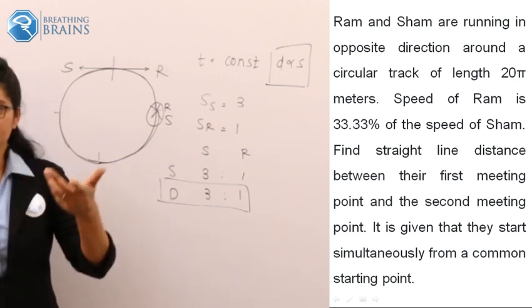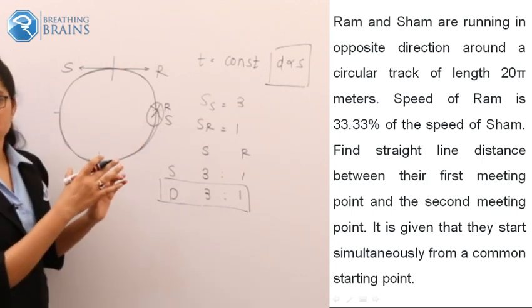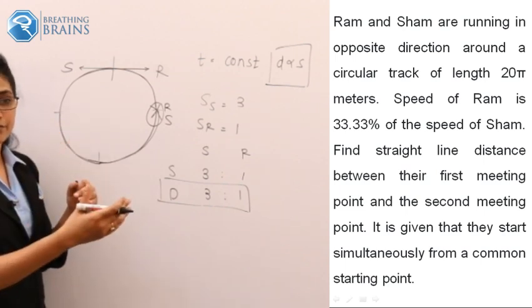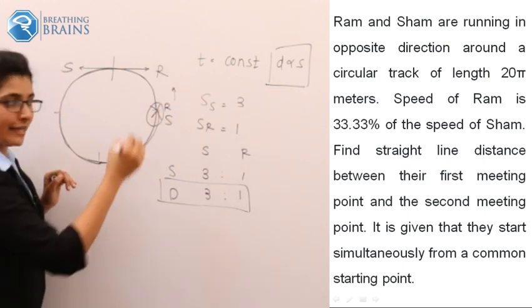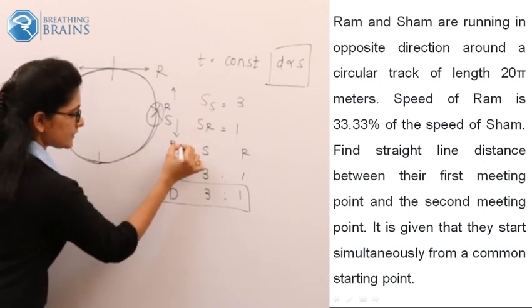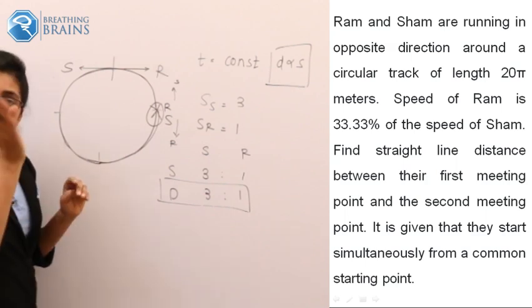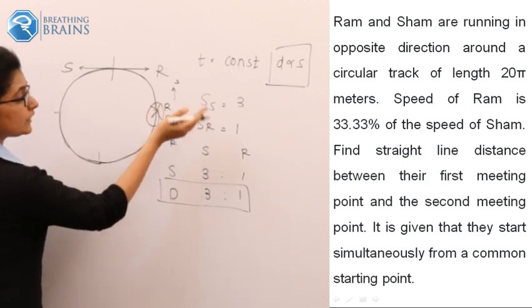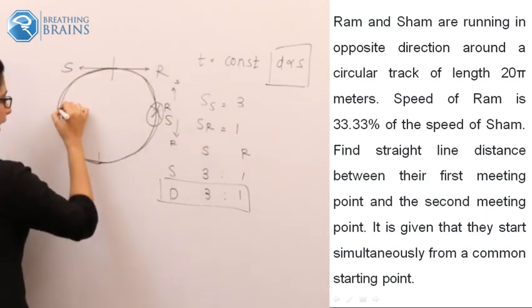So we are going to calculate the further one. Please pay attention. Those who are getting it up to this point, now the very important part is coming. Sham is traveling in the upward direction, and Ram is traveling in the downward direction. The ratio of the distances covered will be again the same. In the same time, Ram will cover the next 3 parts: this will be the first, second, and this is the third one.